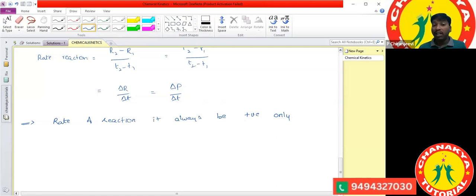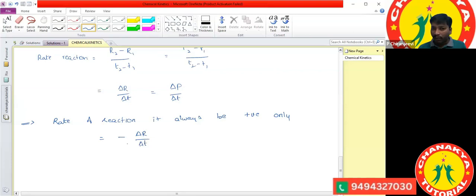Sir, how can we convert the negative value into a positive value? You have to multiply the change in concentration of the reactants with the negative sign. If you multiply with -1, you will get minus delta R by delta T.